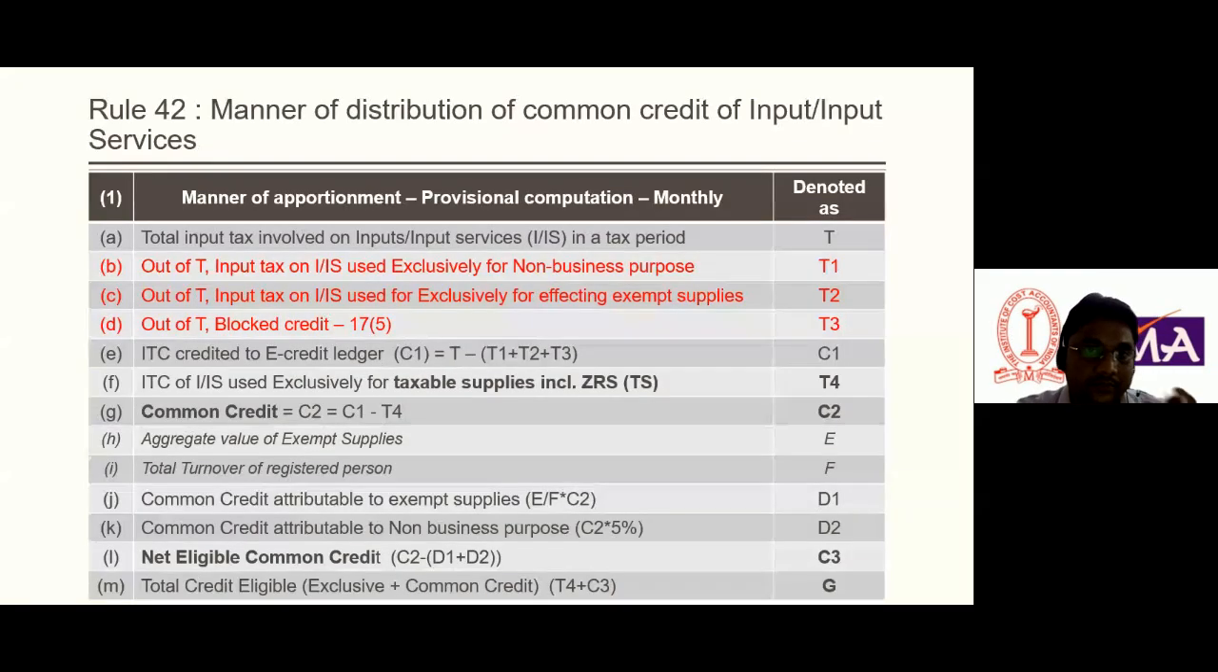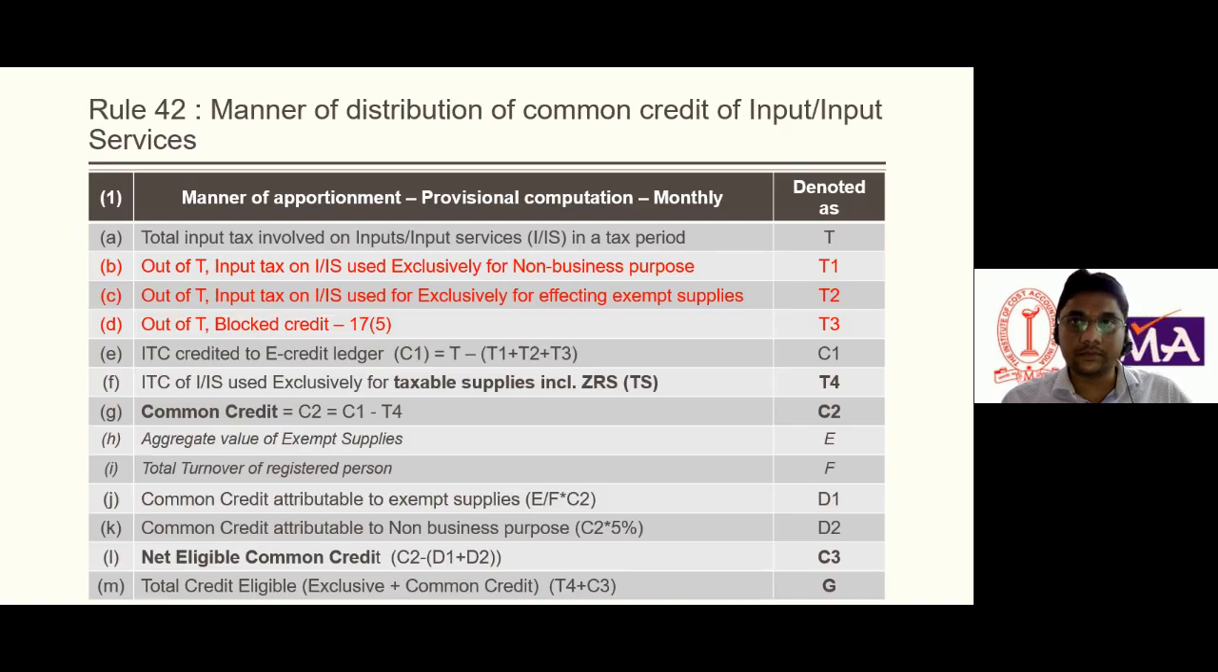This is very much important. Again, I am saying, if a recipient has made both taxable and exempt supply, he needs to compute the common credit, the common credit attributable to the exempt supply, and that attributable to non-business purposes. It is specifically mentioned in this rule. There would be 5%. We need to compute the net eligible common credit, and the other credit needs to be reversed. What needs to be reversed is the credit attributable to exempt supply and the common credit attributable to non-business purposes.